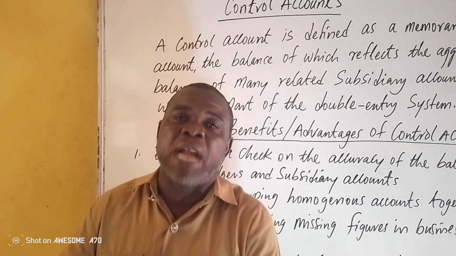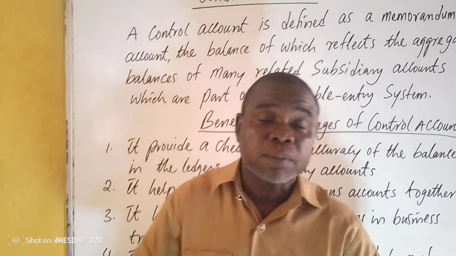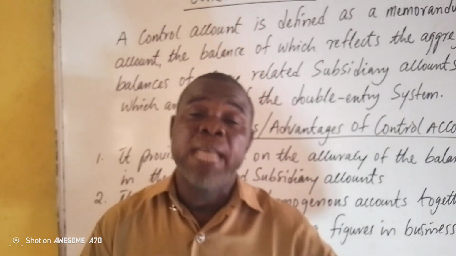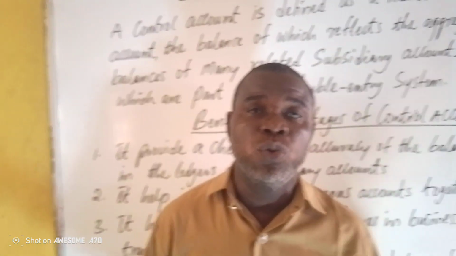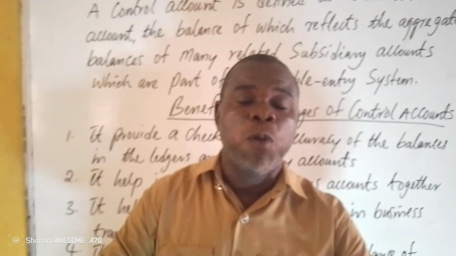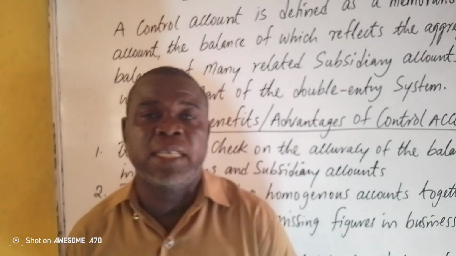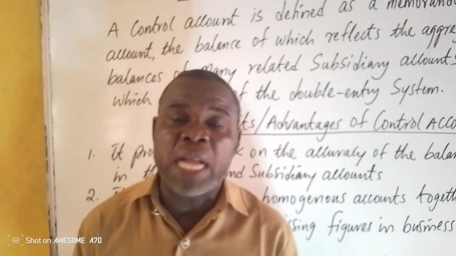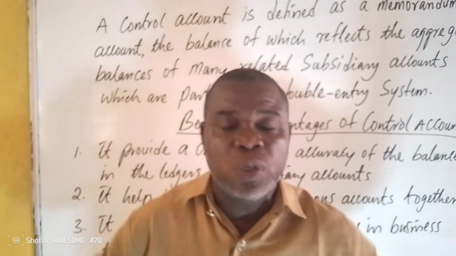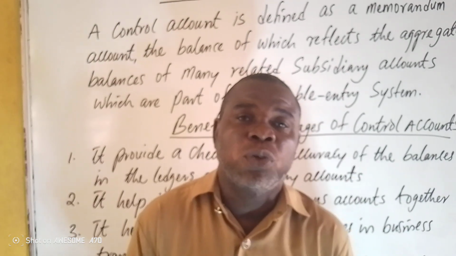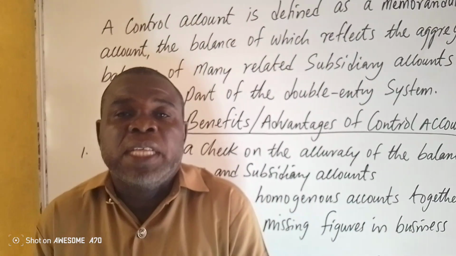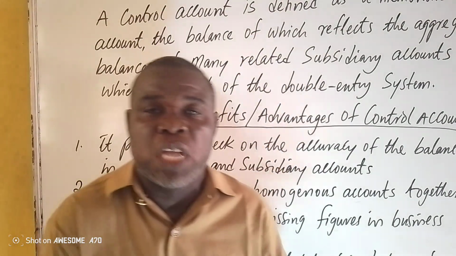So like we talk of a memorandum of association, it is a document that contains almost all the rules, the operations, and many other guidelines of the company. So a memorandum account is an account that brings many other accounts together with the purpose of coming out with a single understanding of what the organization is looking for.